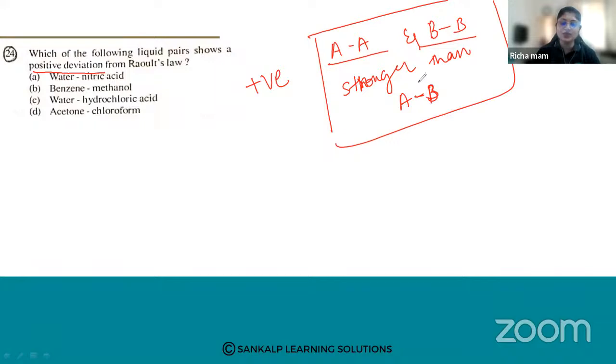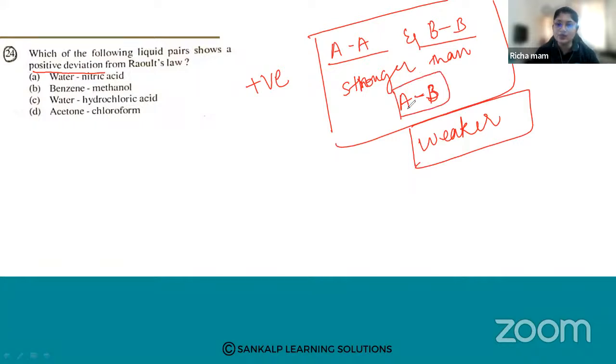Okay. In such a solution, what will happen? The interactions between the molecules will become weaker in solution. Thus, the tendency of escaping will increase, and the partial vapor pressure increases. Slowly, the partial vapor pressure increases. So in such solutions, like your benzene and methanol,